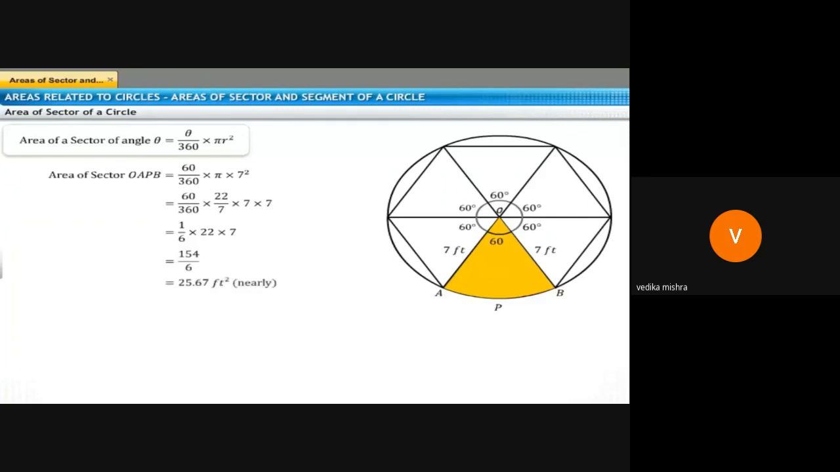I am simplifying this. This is the way to find the area of the sector. Approximately, in decimals you will get the answer, or if you want, you can express this answer as 154 by 6 also.